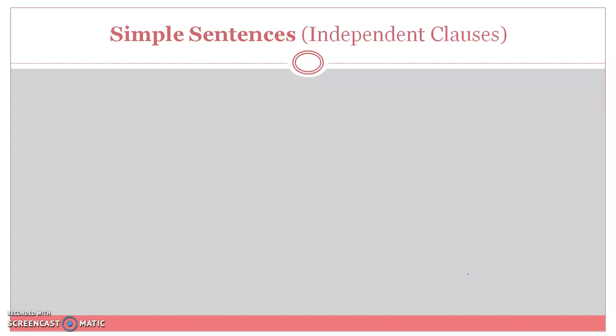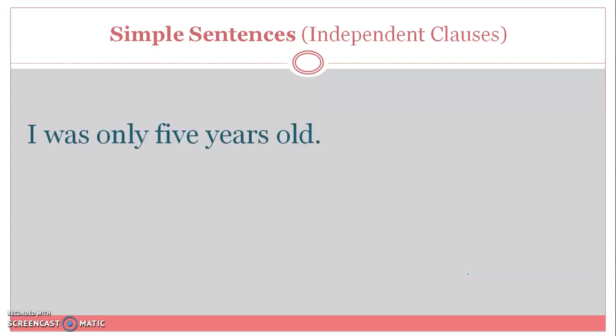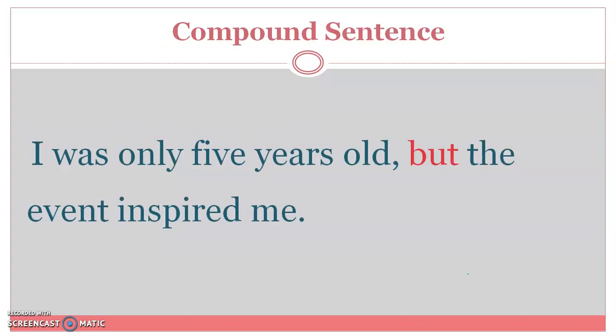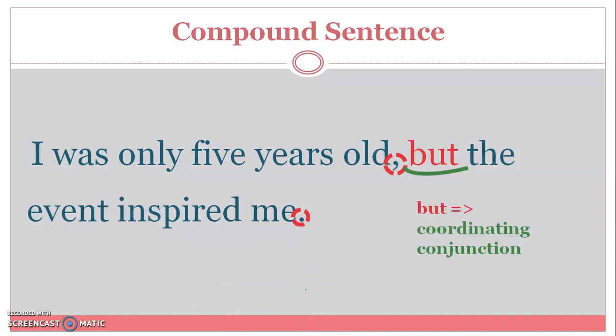If we look again at the sentence that we read before, we notice that we have two simple sentences. I was only 5 years old. The event inspired me. We combine these two sentences into one. It is a compound sentence. I put a comma here, a coordinating conjunction here, and a full stop at the end. Therefore, 1 plus 1 equals 1. I have one sentence here with one full stop, but two ideas. But is a coordinating conjunction.